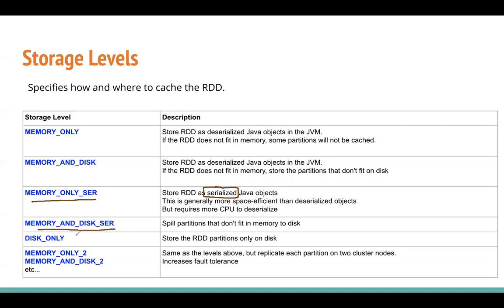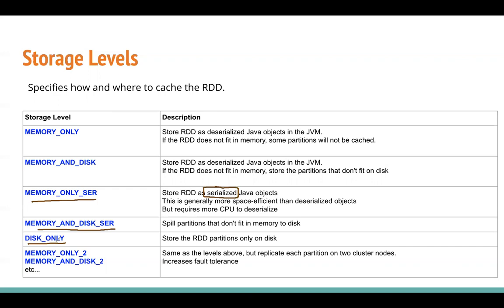Both are similar to before, but this time instead of deserialized objects, you are using serialized objects, and you will have to deserialize whenever you want to read it. So if you don't have enough memory, and you can lose a bit of extra time for the deserialization, again, it doesn't take much time to deserialize, but there is an overhead on the CPU side. You can have disk only, where you say, I don't want to keep anything in memory, I want to keep everything on disk. This is less frequently used, but one of the supported storage levels.